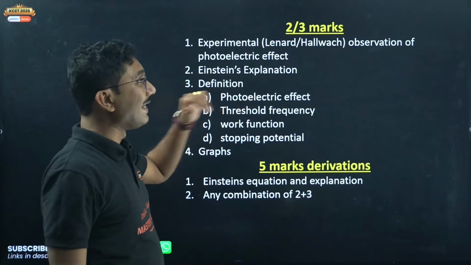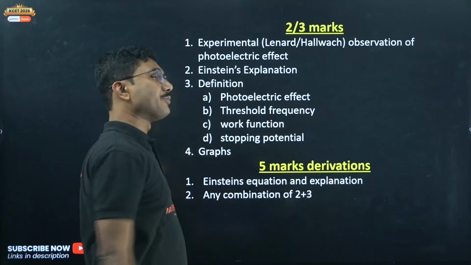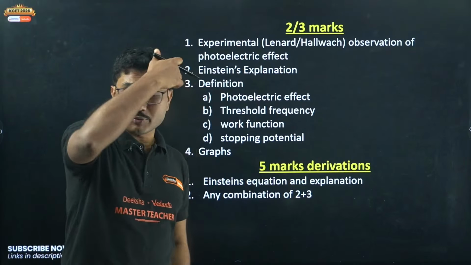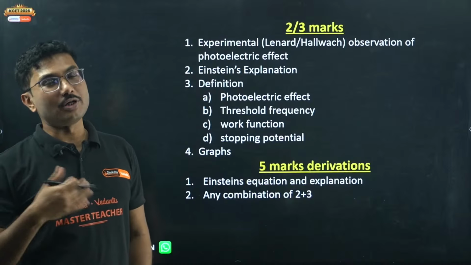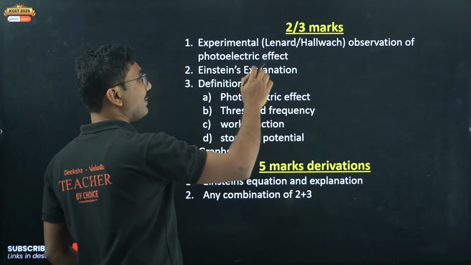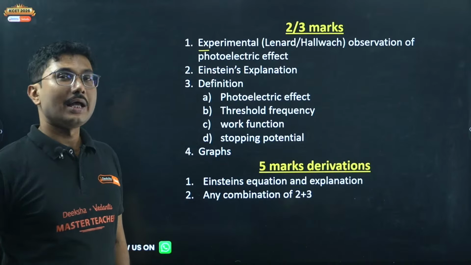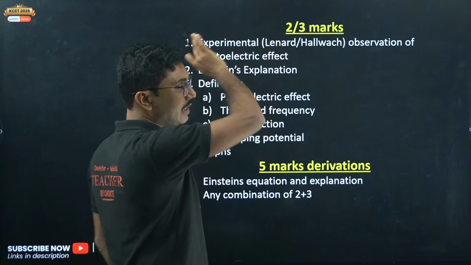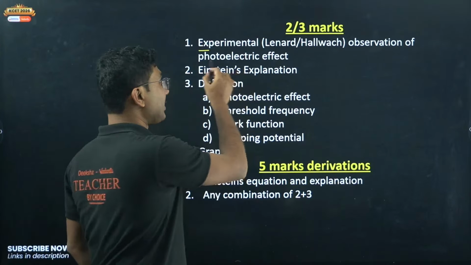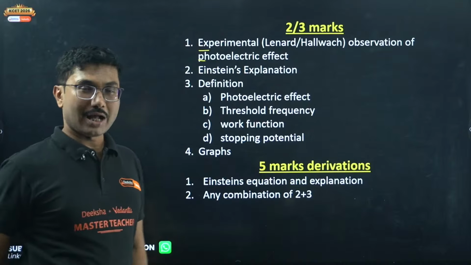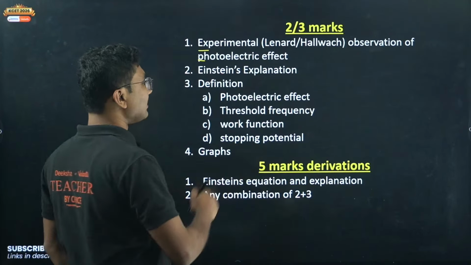Experimental Lenard-Hallwachs observation. Remember, experimental observation of photoelectric effect, Lenard-Hallwachs observation, or simply Lenard observation, simply Hallwachs observation, all are the same. If you study this question, the different varieties of experimental observation based questions are actually the same, the answer is the same. Then Einstein's explanation of the observation and Einstein's equation.